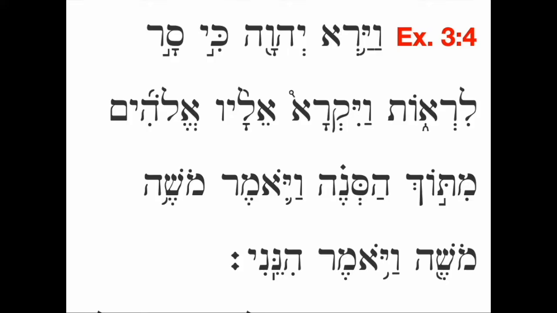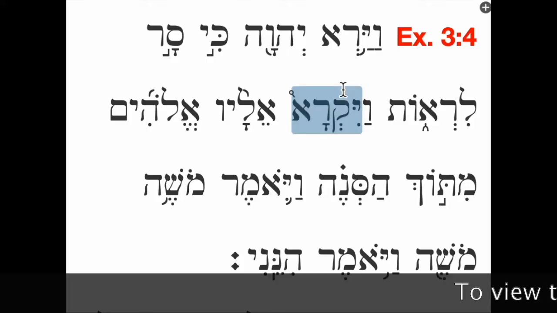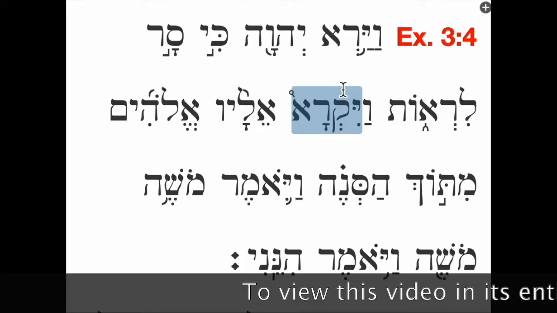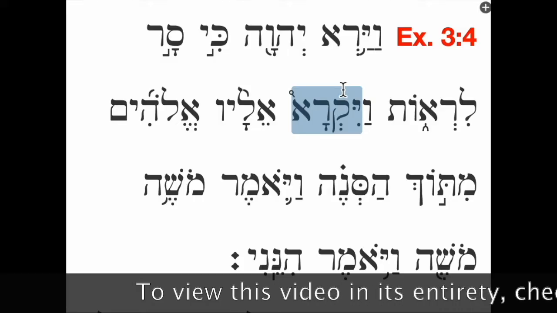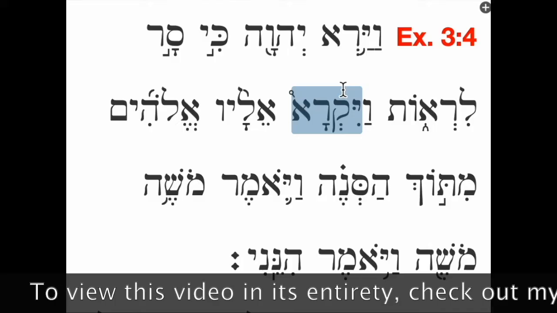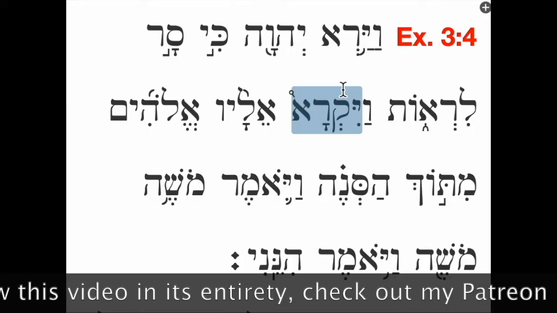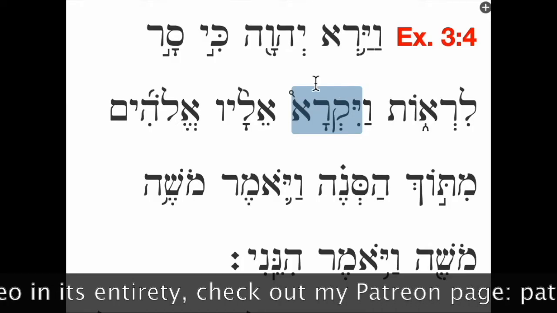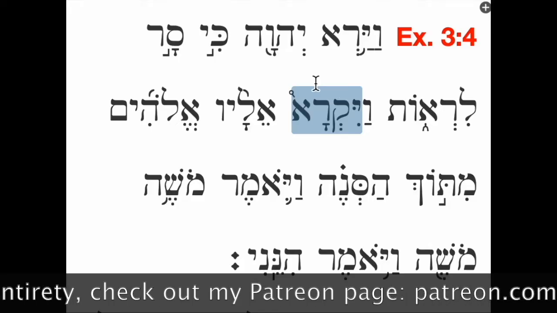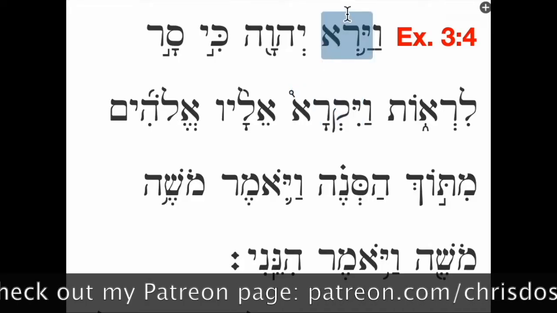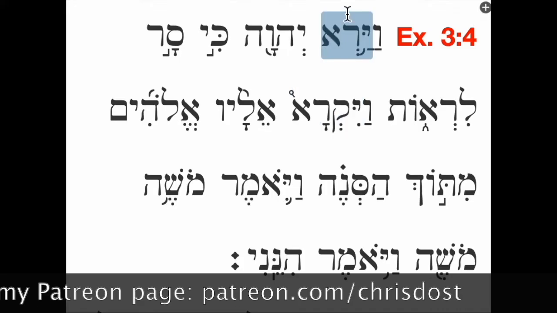Vayikra elav. Vayikra is a third masculine singular vav consecutive of the qal stem of the root qof resh aleph, and this will mean, and he called. Notice that this form is not apocopated, unlike the final hey verb, ra'ah, which becomes vayar.